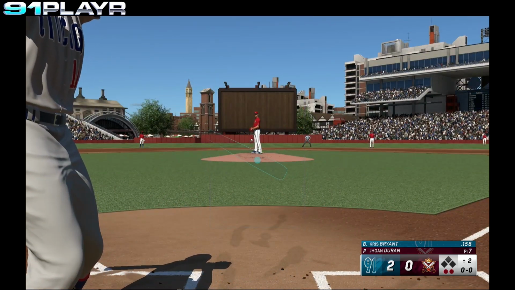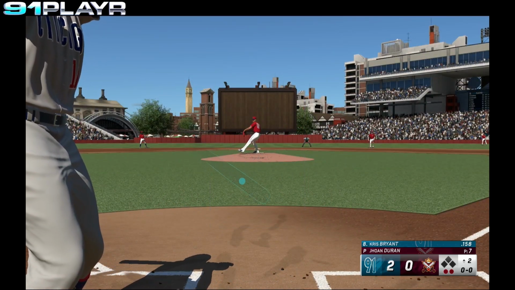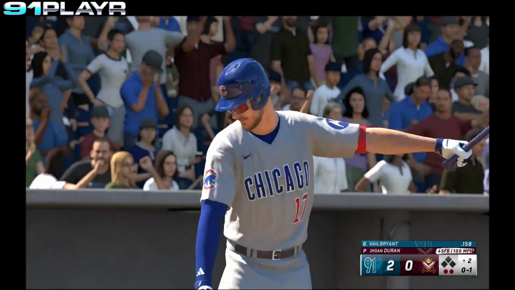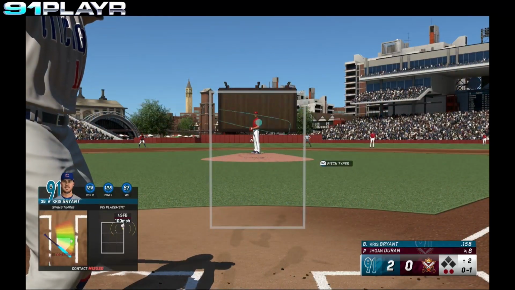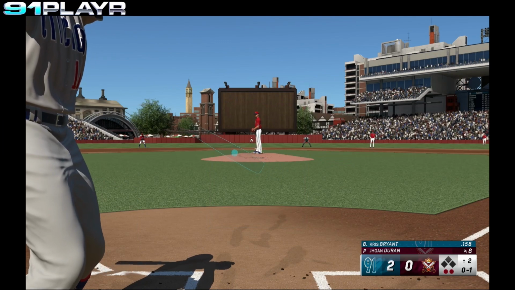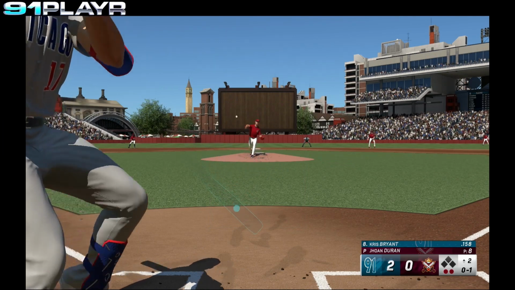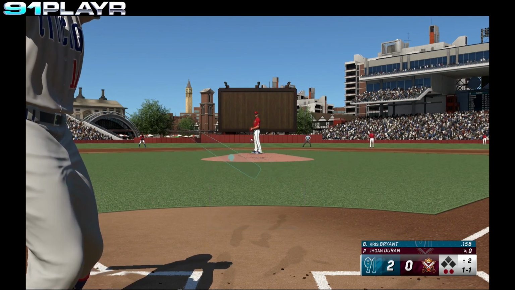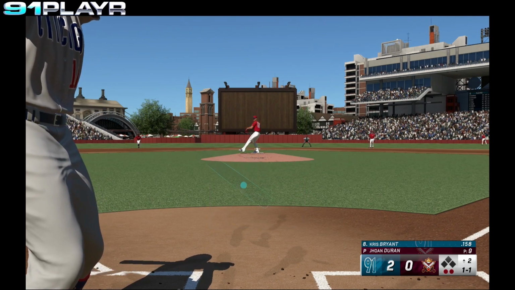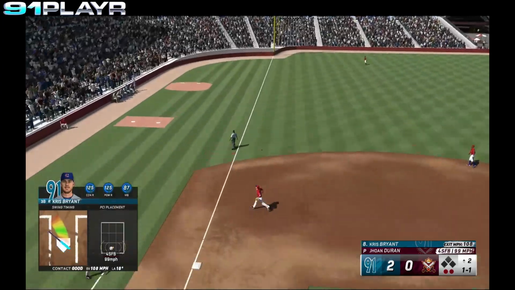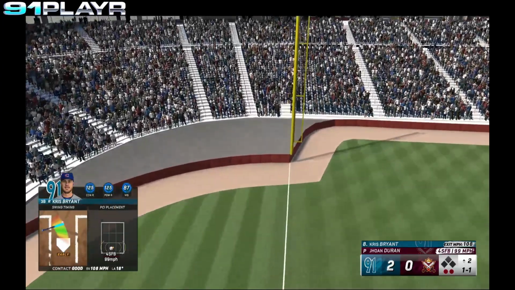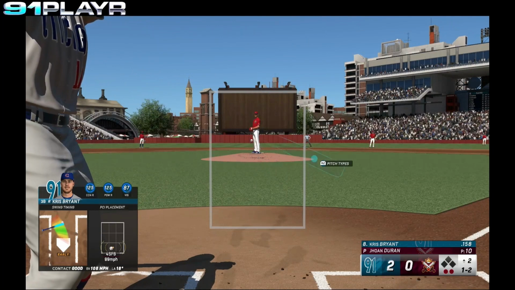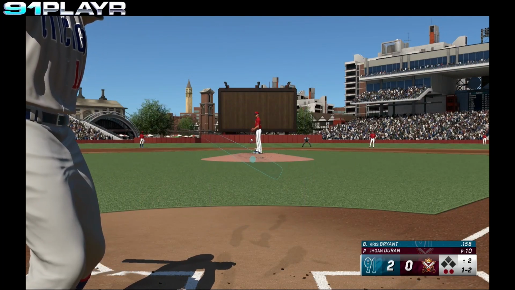Kris Bryant, the batter. Bryant swings and misses. 0-1's the count. Ball inside. 1-1's the count. Bryant drives the ball deep down the third base line, but it's foul. 1-2 pitch.